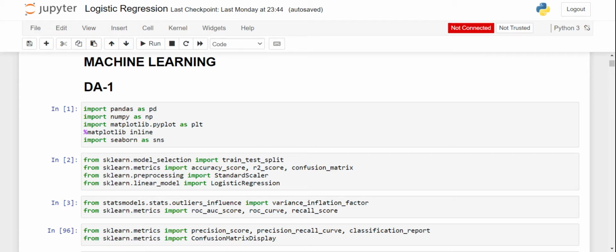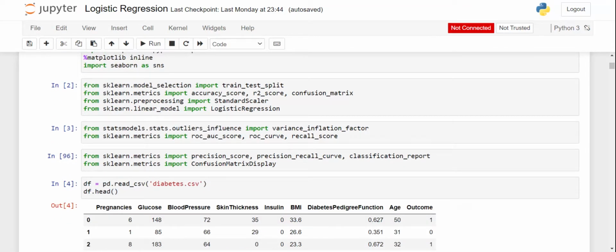I've imported the important libraries which are needed for the data to be processed, like pandas, NumPy, matplotlib, and seaborn. I've also imported a splitting method, train test split, and the model LogisticRegression from sklearn.linear_model.